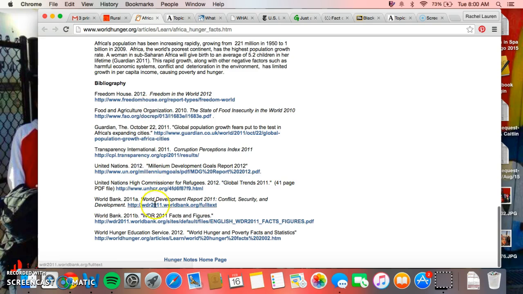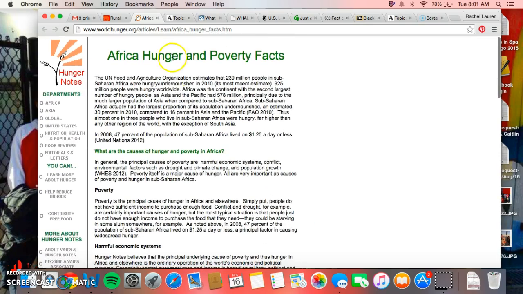And these bibliographies here, sometimes articles come with their own bibliography, which in themselves can be really great articles to look at, right? Conflict, security, and development is here. Global population growth, creating expanding cities, that's going to contribute to poverty. These bibliographies and sources of other articles can be great sources themselves.